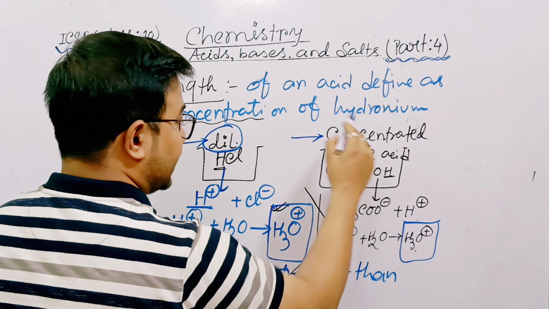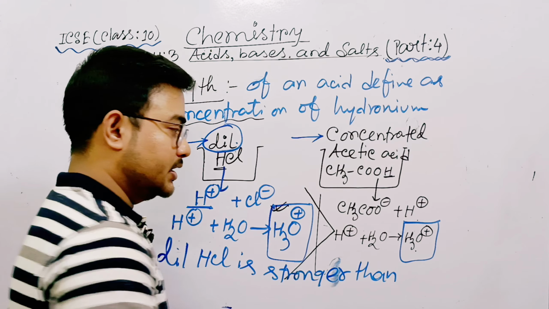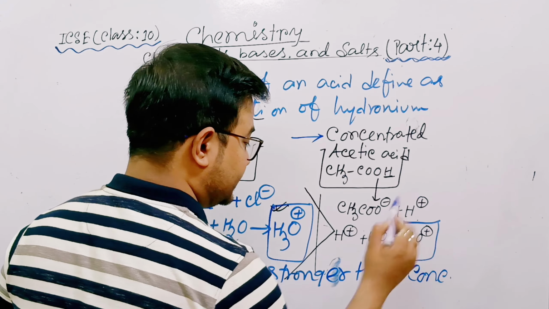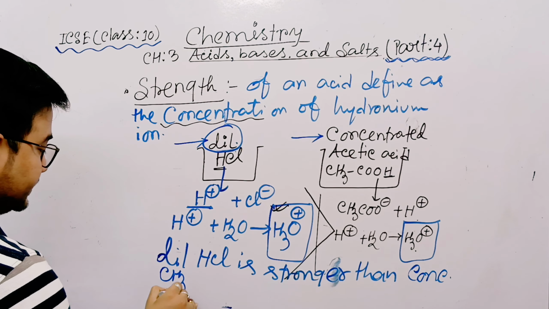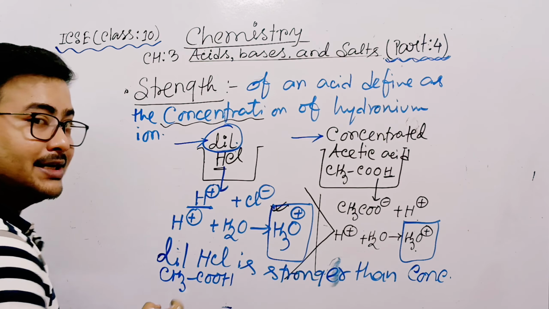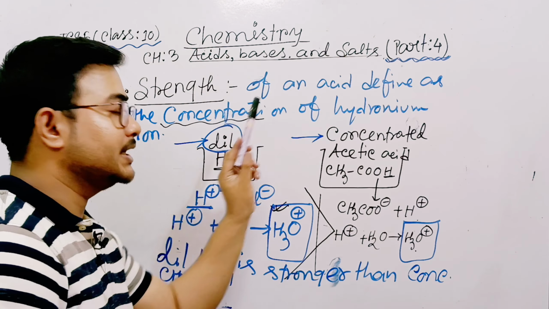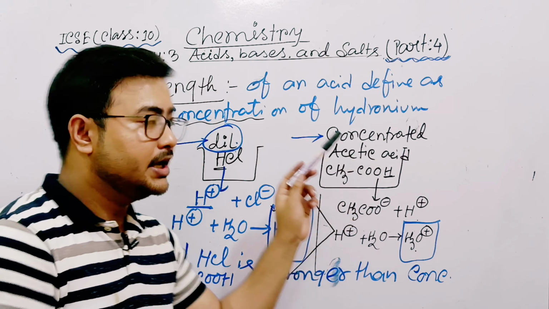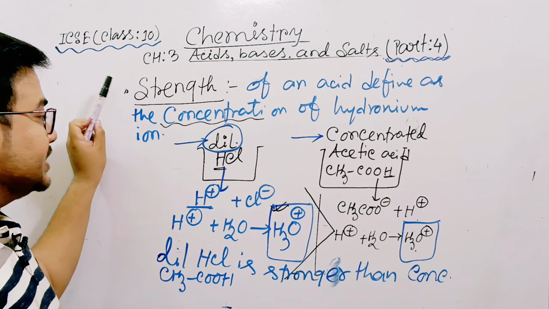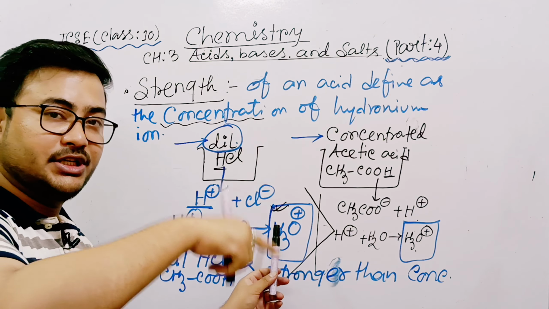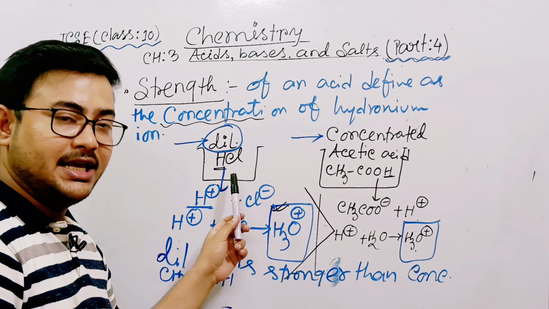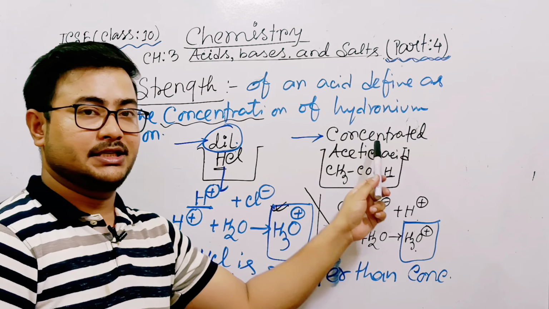than concentrated acetic acid. The short form of concentrated is CONC, so concentrated CH3COOH. So do you understand, these two terms, dilute and concentrated, are not connected with strength. If hydronium concentration is more, then strength is more, irrespective of dilute and concentrated.